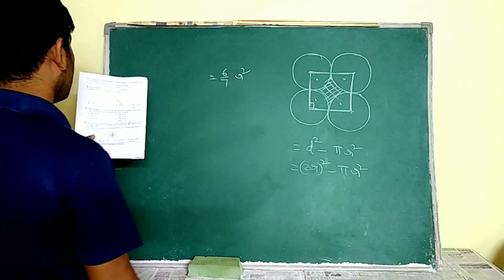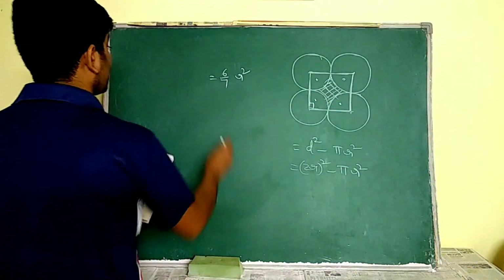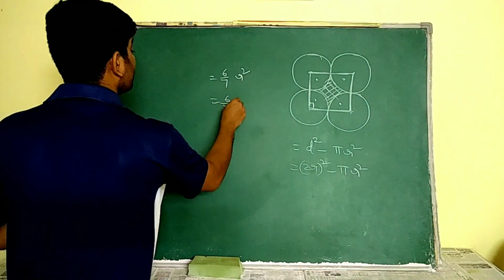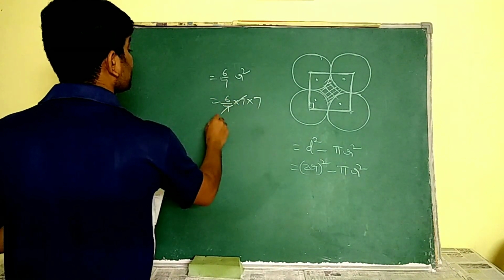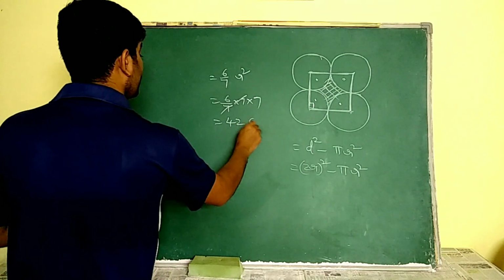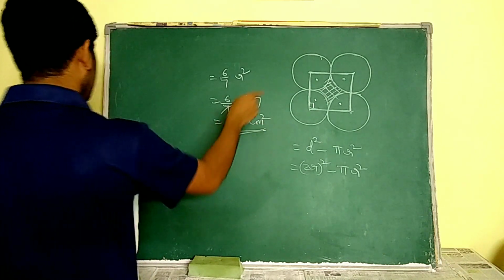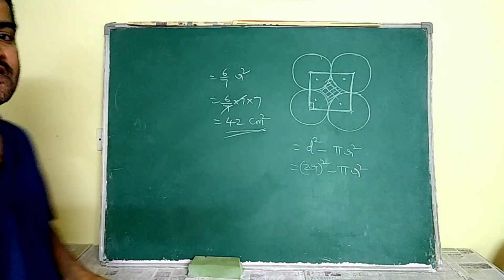So here he gave the radius of the circle as 7. So 6 by 7 into 7 into 7. This 7 and 7 are going to be cancelled. So 42 centimeters square is the area of the shaded region.